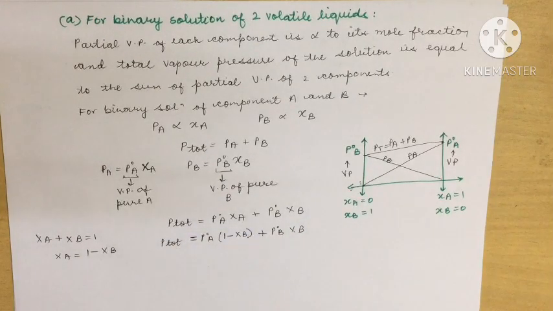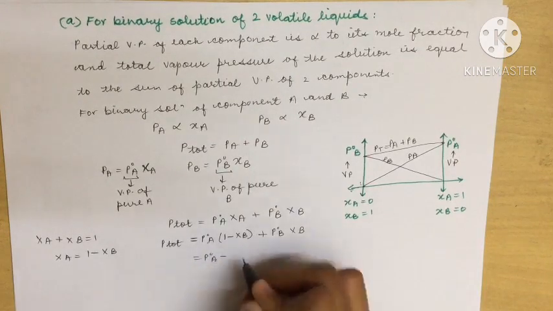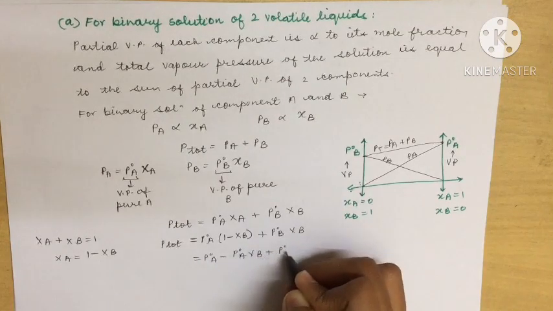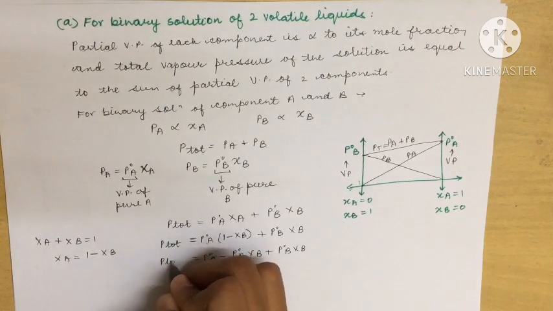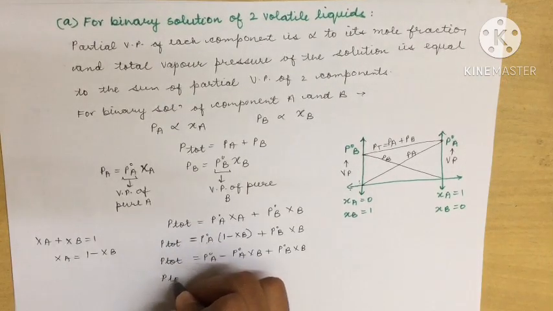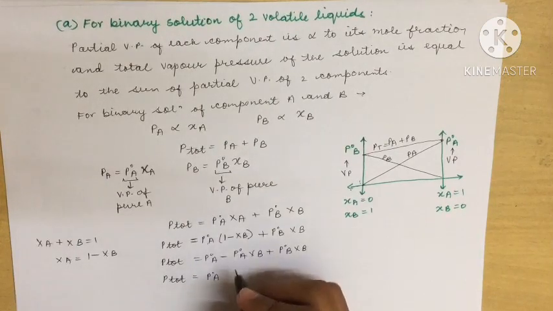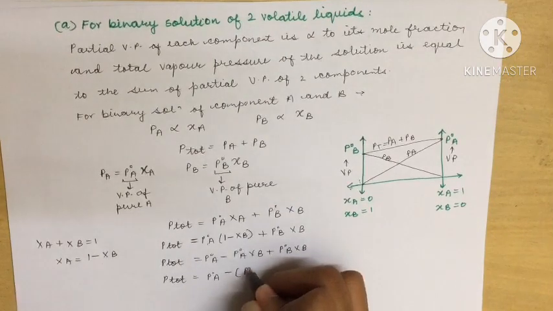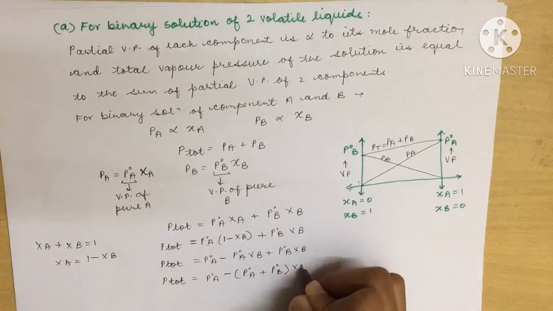Let us open this bracket. We get P naught A minus P naught A XB plus P naught B XB. Let us solve this further. We get P total as P naught A plus, taking XB common, P naught B minus P naught A, times XB.